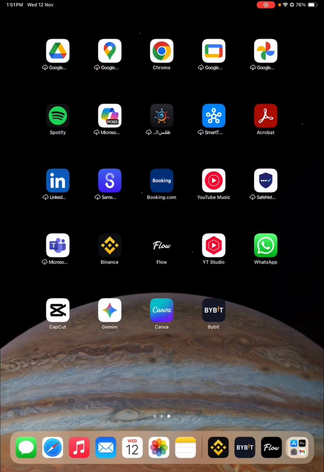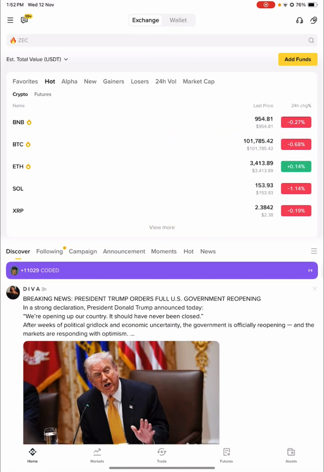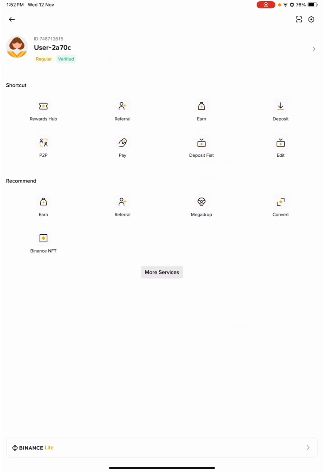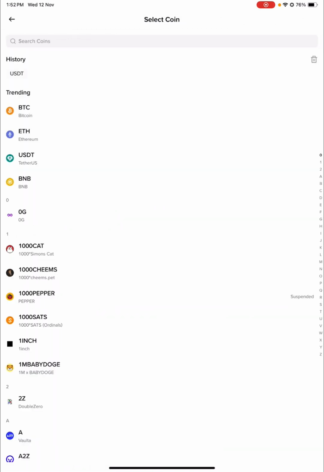In this video, I will show you how to receive USDT on TRC20 on Binance. So basically what you have to do, we have to come and tap on Binance. After tapping on our Binance, on the left top hand corner, there's always 3 dots over here. So when we tap on it, we have to look for deposit. Deposit is over here. We will tap on deposit and it will bring select coins.